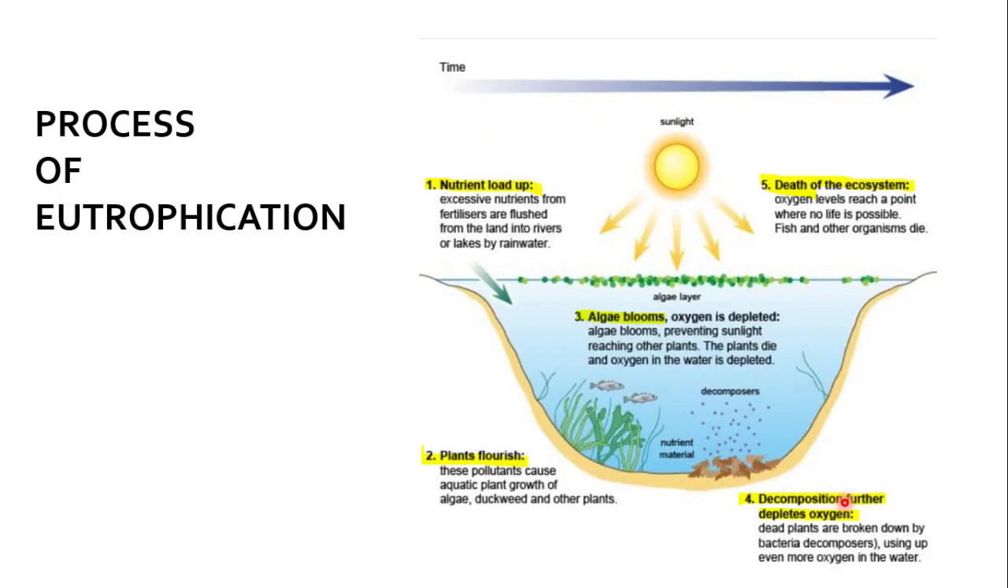Now how does this process occur? The process of eutrophication is divided into five phases. The first phase is named nutrients load up. The second phase is named plants flourish. The third step is named algae bloom. Fourth, decomposition and depletion of oxygen. Fifth phase is the death of the ecosystem.